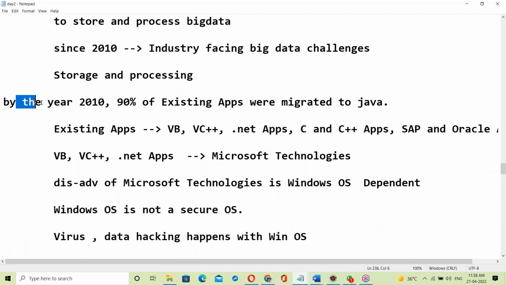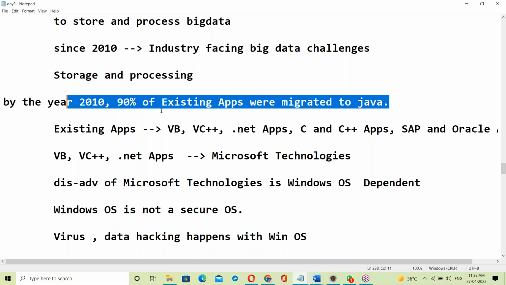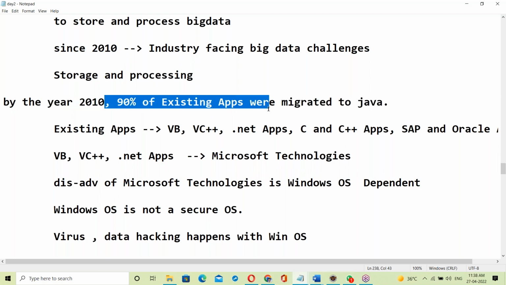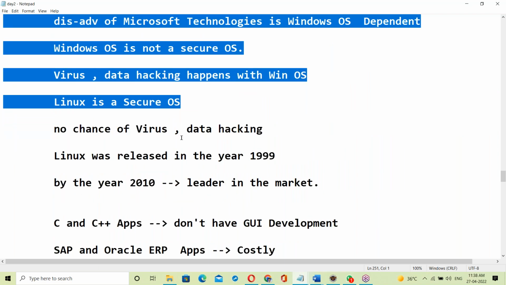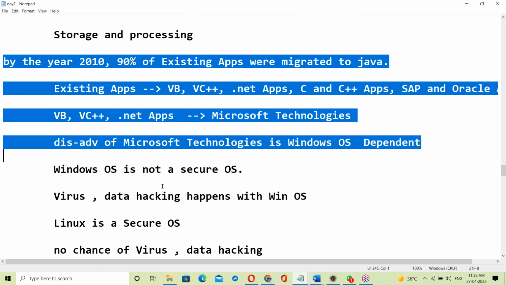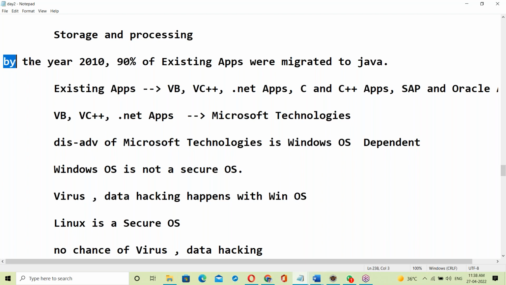Java history: why Java got this much popularity. By the year 2010, 90% of existing applications were migrated to Java, and the reasons were explained very clearly. By 2010, Java was the leader in the software field.